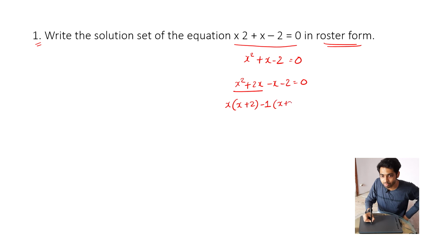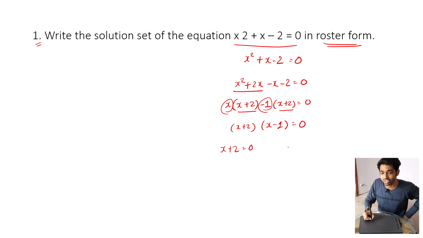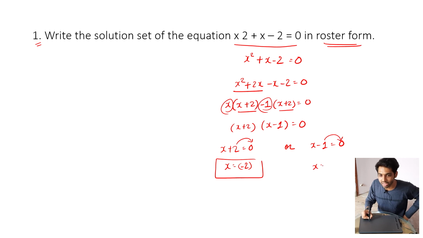So one bracket is x plus 2 and another bracket is x minus 1 is equal to 0. So I can take that x plus 2 is equal to 0 or x minus 1 is equal to 0. If I send 2 here, it will become x is equal to minus 2, and if I send minus 1 there, it will become x is equal to 1.